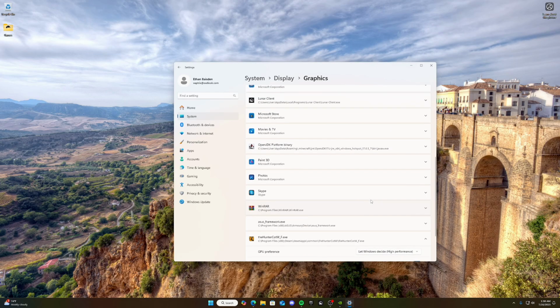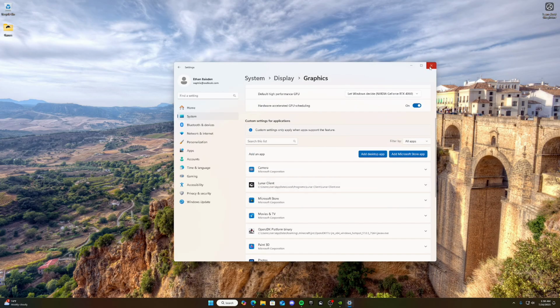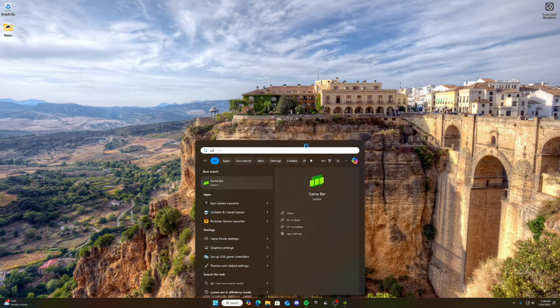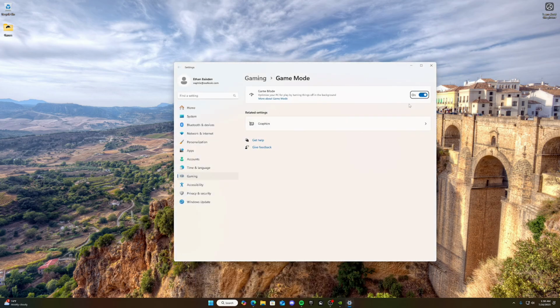Just like that. And you've got to put it on the high performance graphics card so it gets the best performance possible. And next, we're going to close that and go back to our Windows key and search game mode. Honestly, there are mixed opinions. A lot of people like to say that it's good, a lot of people say it's bad. I think it's good, but you could turn it on or off, it's up to you.